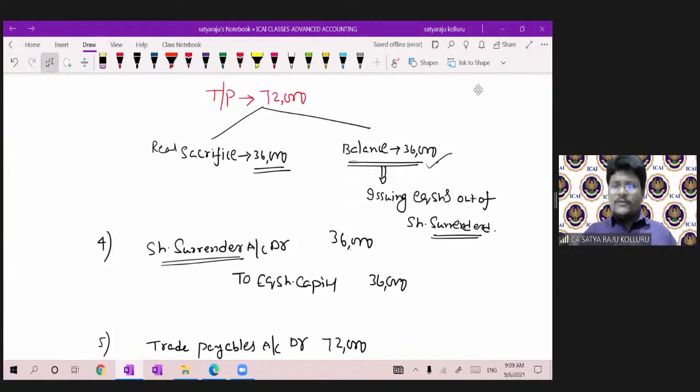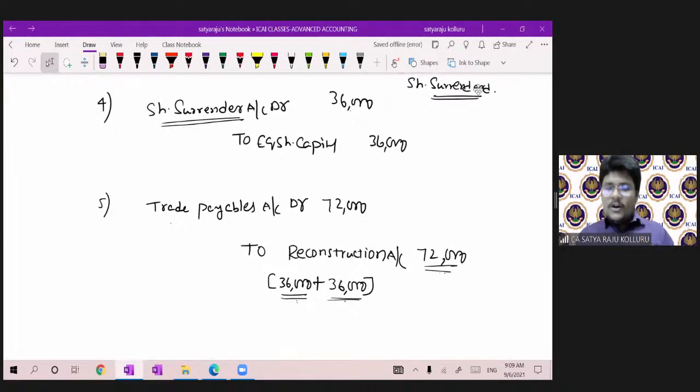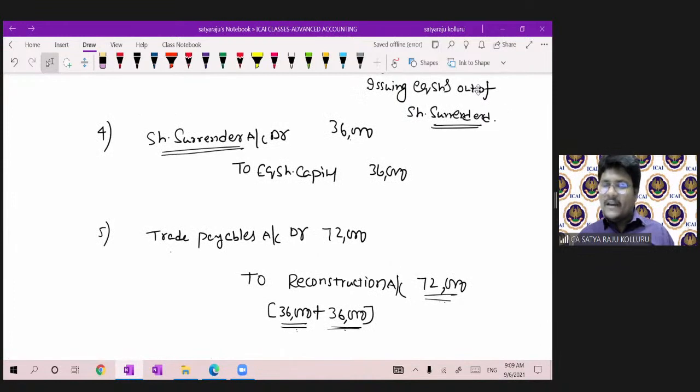Sir, I understood, but I don't understand all these things. Then what is my thought process? It is always very simple. How much amount are you utilizing from share surrender? Entry: share surrender to reconstruction account. Now check what the amount of sacrifice is and transfer it to the reconstruction account. To the extent of the debit balance in share surrender account, you should also transfer the same to the reconstruction account. Over.